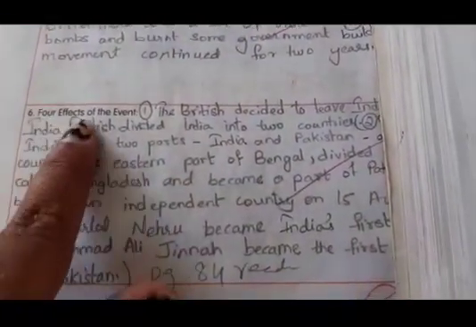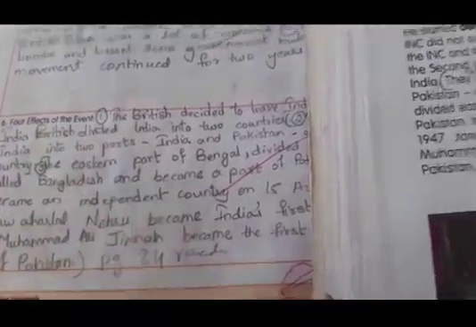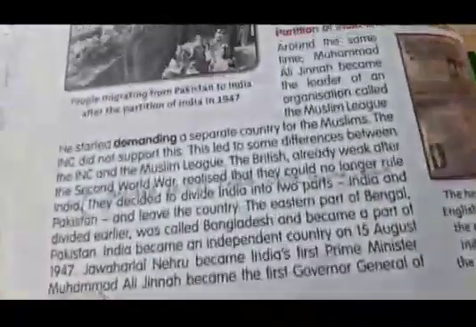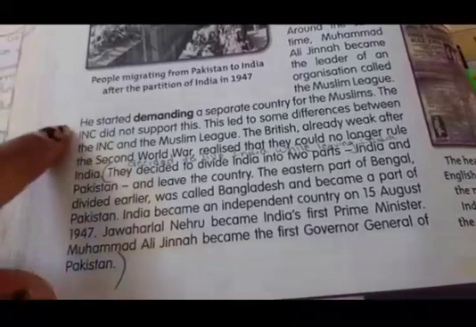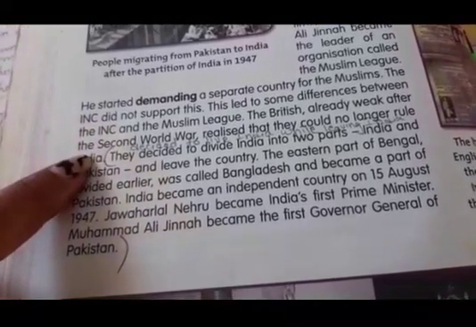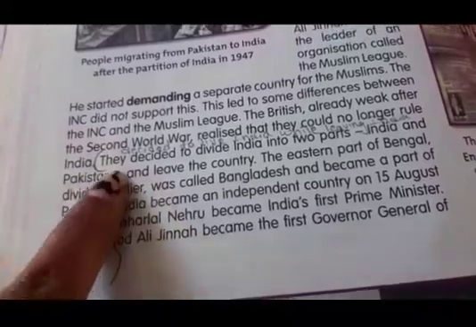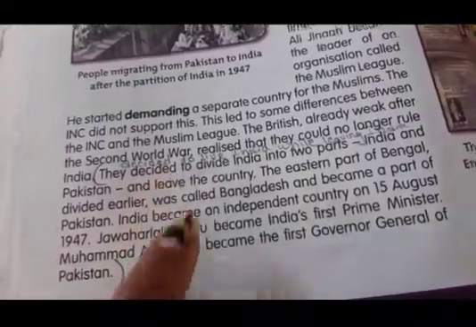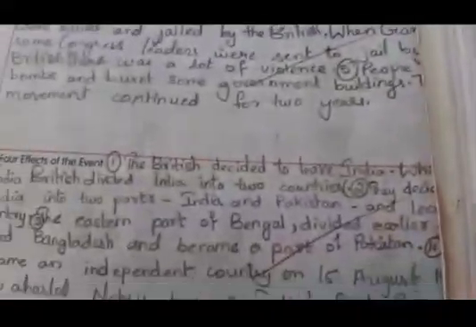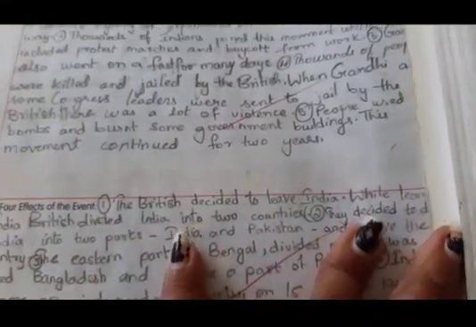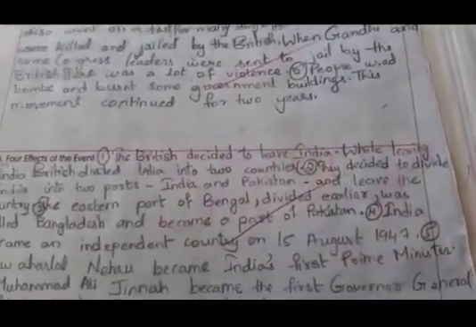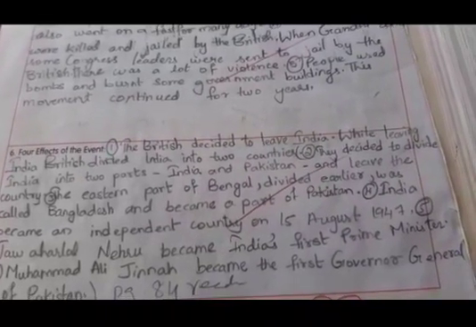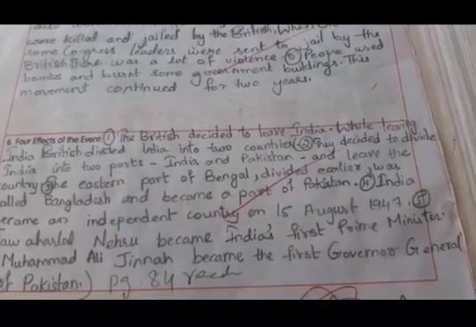Next one, effects of the event. These effects are there on the next page, page number 84. See, beta, this paragraph, the 5th line. Before starting this you should write like this: the British decided. It is very clear in this workbook. The British decided to leave India. While leaving India, the British divided India into 2 countries.